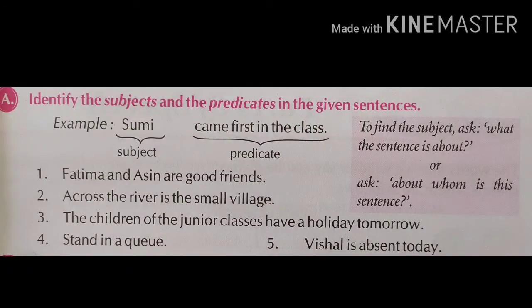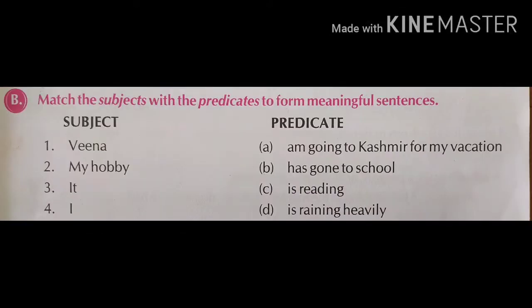Now we are moving toward the next question. Question number 2. Match the subject with the predicate to form a meaningful sentence. Here they give you 2 columns. The first one is subject and the second one is predicate. You match the correct subject with the remaining part of the predicate to make a meaningful sentence.